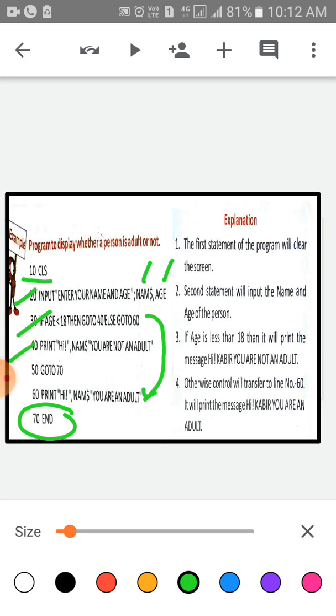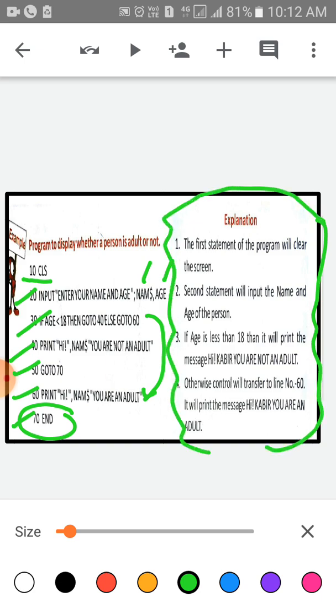Fourth line, print hi, name, you are not an adult. Fifth line, go to the seventh line. Sixth line, print hi, name, you are an adult. And lastly, we have to write down END. This is the explanation, children. It is also available in your computer book on page number 55. You can see from there.